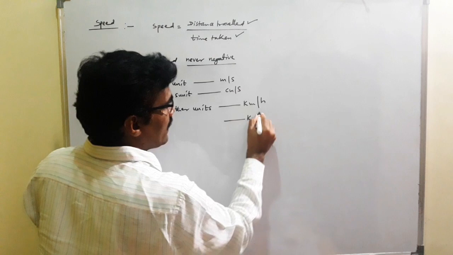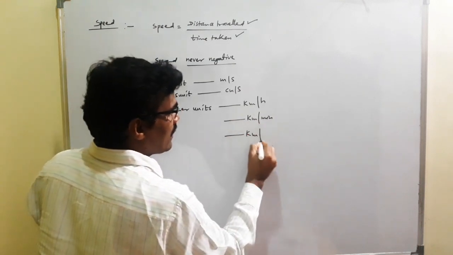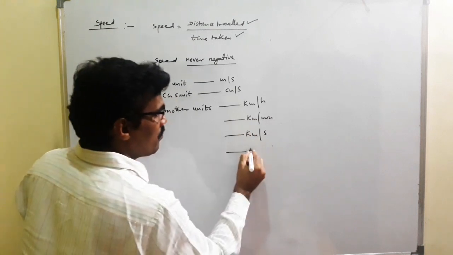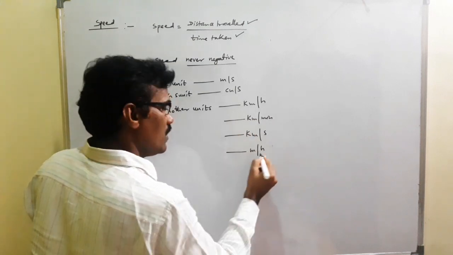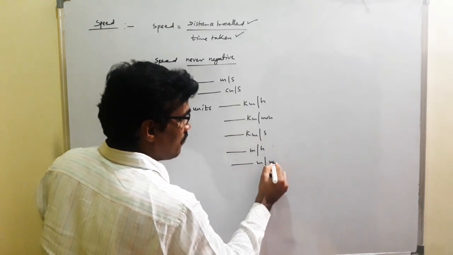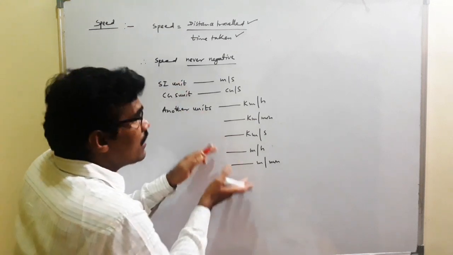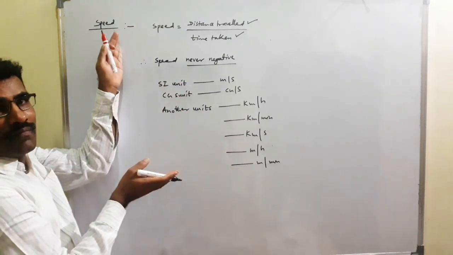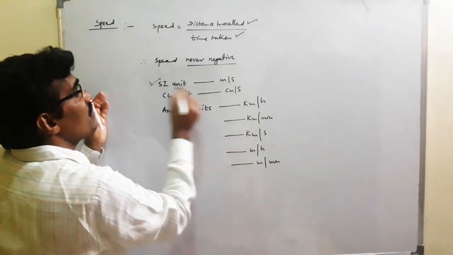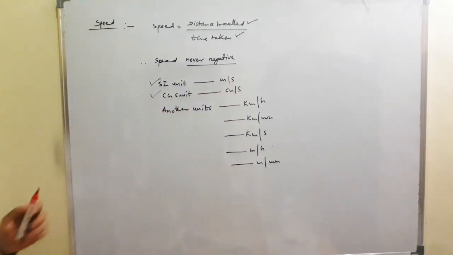Kilometer per minute is a unit of speed. Kilometer per second is a unit of speed. Meter per hour, meter per minute are also units of speed. That's why all are units of speed. But the SI unit is meter per second, and the CGS unit is centimeter per second.